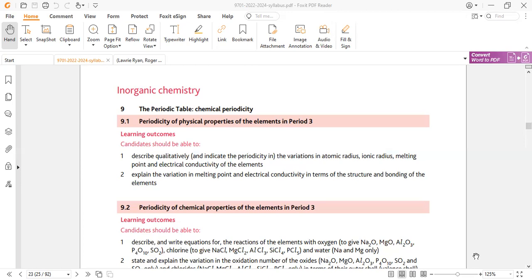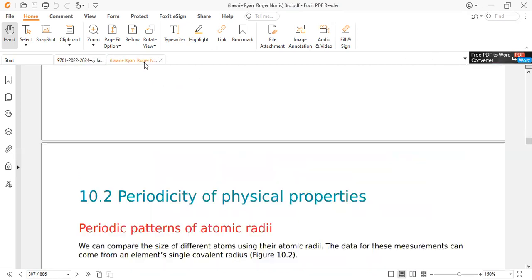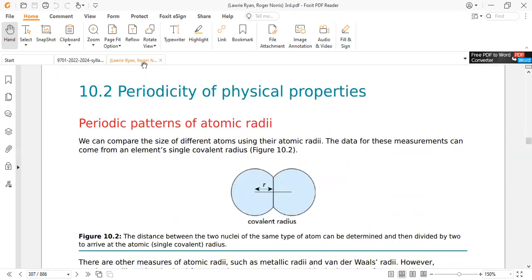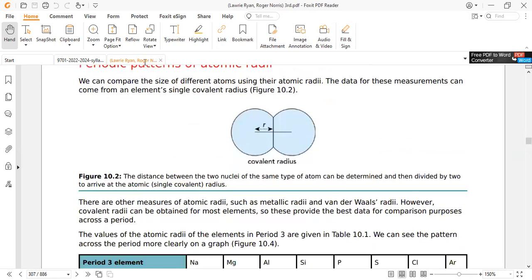So we can easily determine. But the problem is the outermost electron. The outermost electron cannot be easily found. So we change the atomic radius definition slightly, to the distance between two nuclei of the same type, divided by 2.